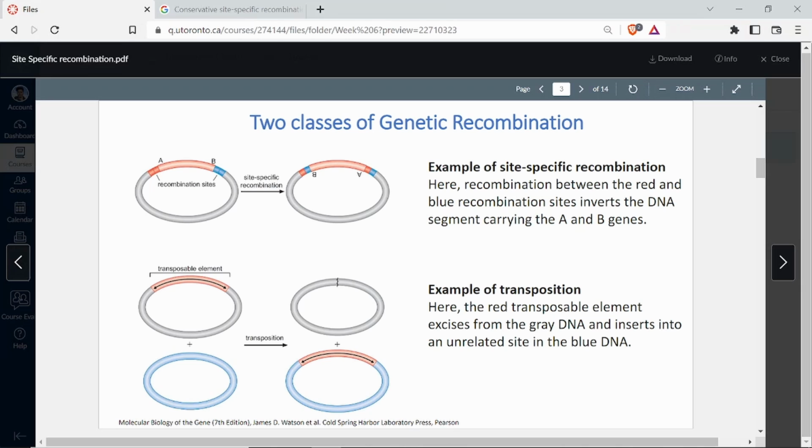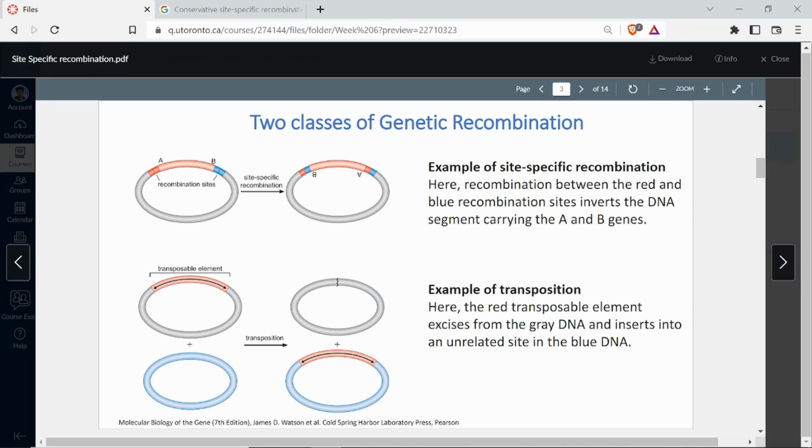Now because there is site-specific recombination between the two, which means they are homologous, they can come together and then there can be a switching. Because of that, now the B moves here and the A moves here. How? Because this whole region is inverted. It moves like this, it gets inverted. Right? There is cutting and then there is looping. Inversion. So that is why they have drawn A and B upside down.